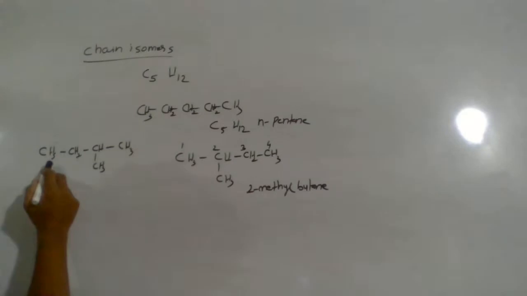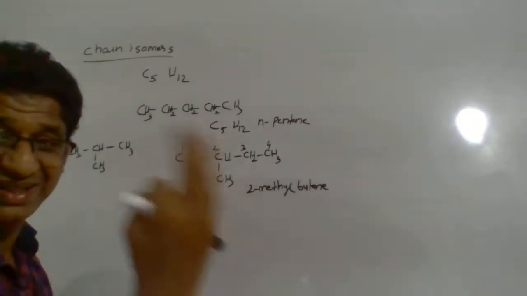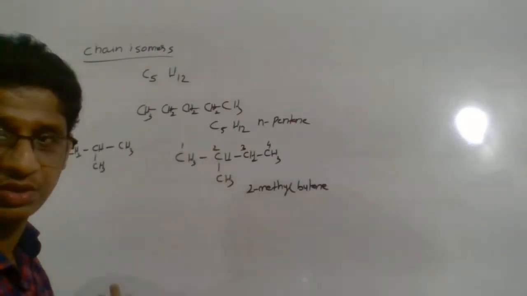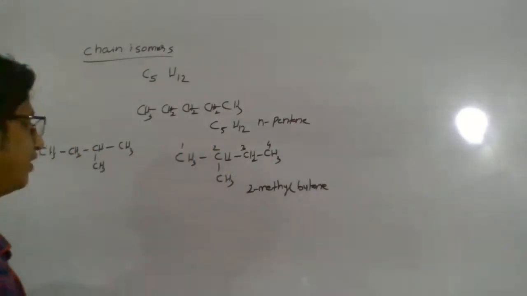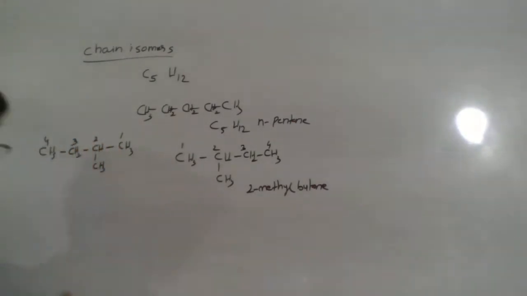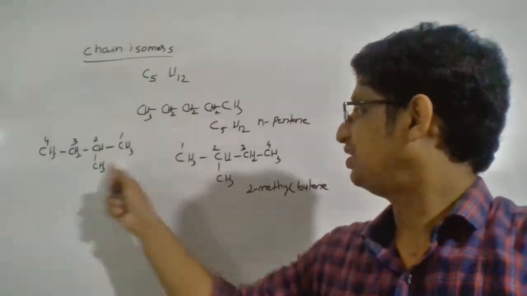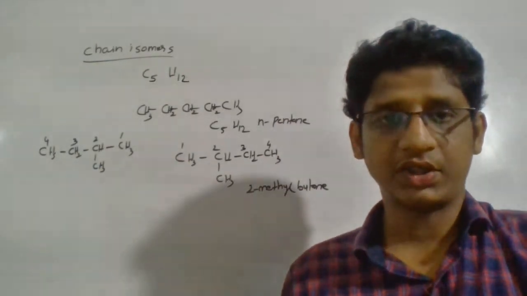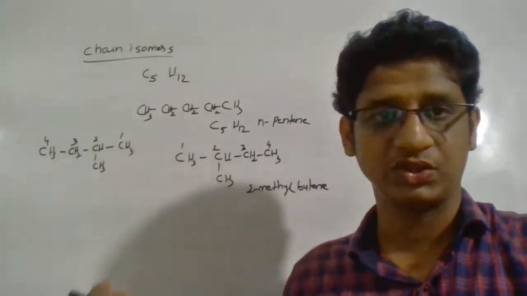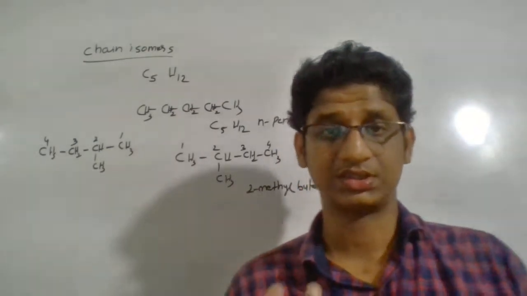So if I number from here, 1, 2, 3, I am getting the branched carbon with number 3. That should not be possible. So I have to start from the other end to get the minimum number. Which means these two are identical compounds. You cannot say these two are isomers because you are representing the same structure, the same compound.